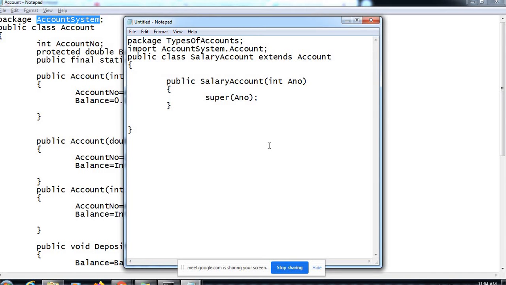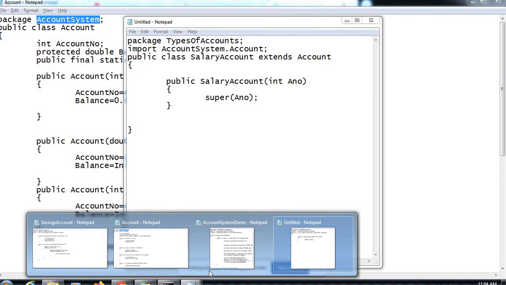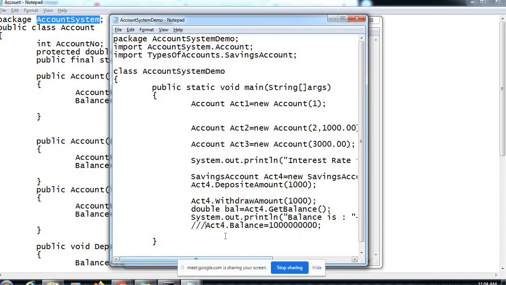Now for this salary account, again all the methods and variables are inherited, right? So let's create an object of our salary account now. I'll just maximize this file.